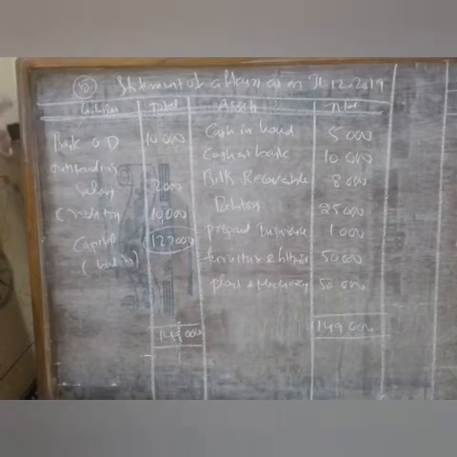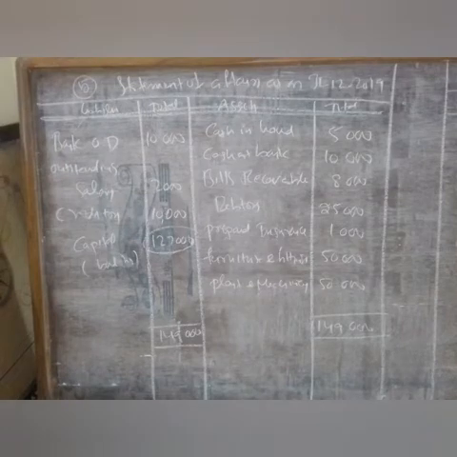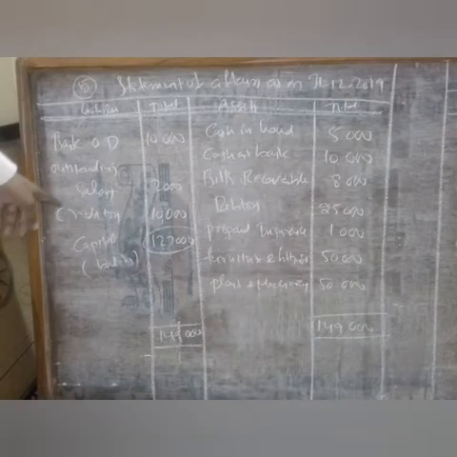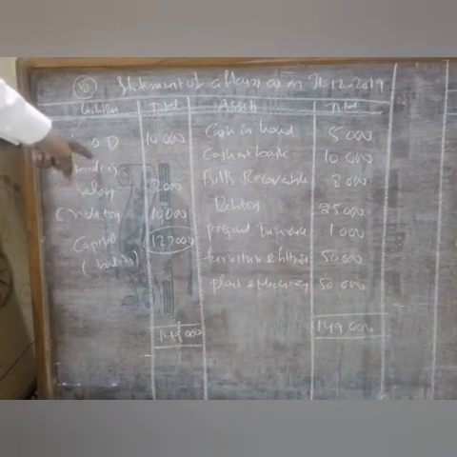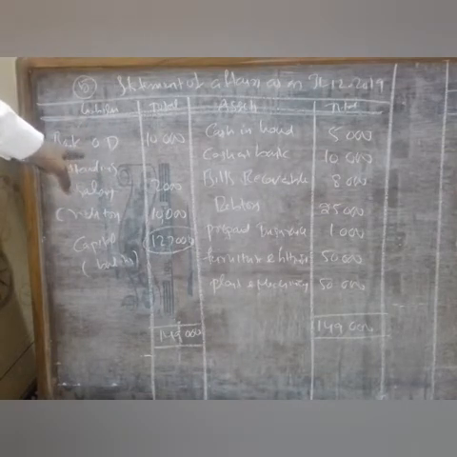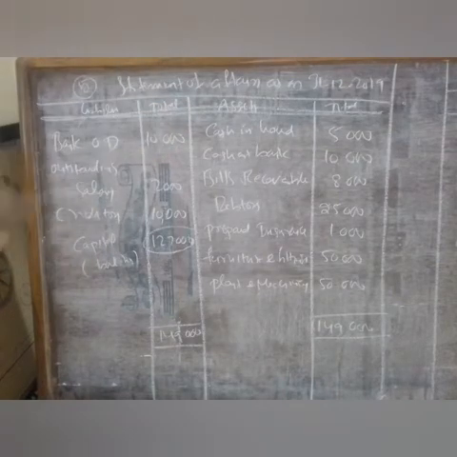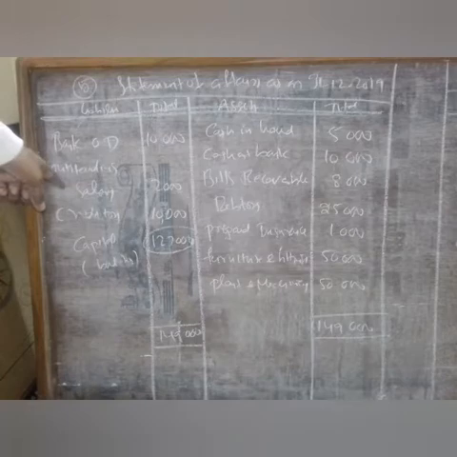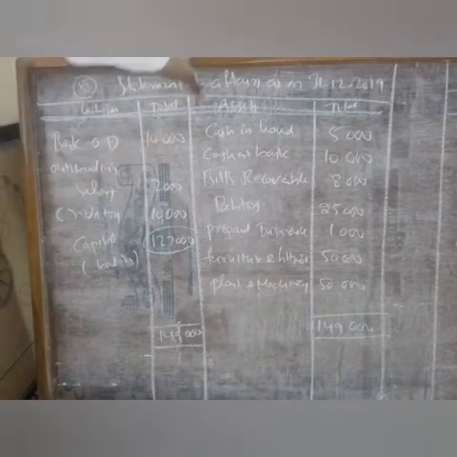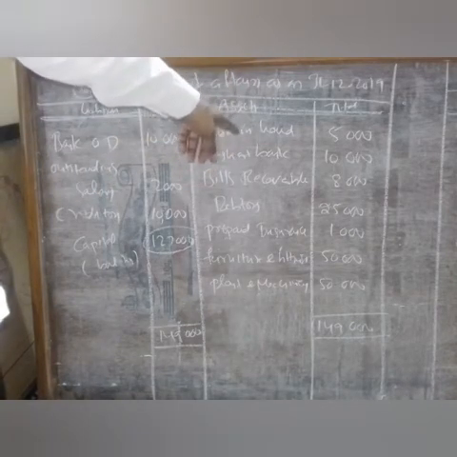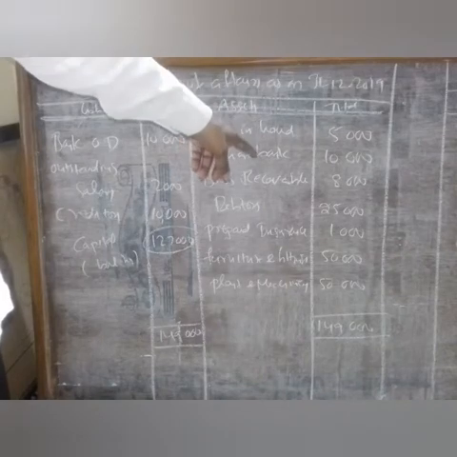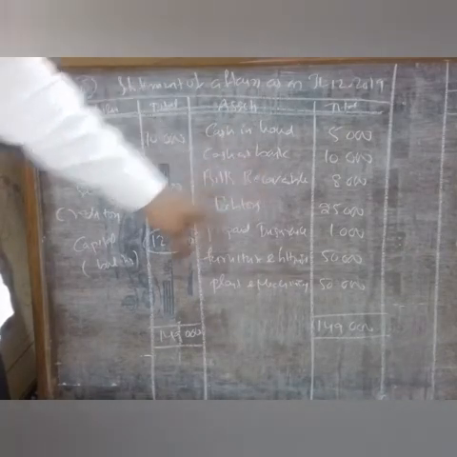Next, outstanding salaries 2,000 is given. Outstanding salaries is also a liability, that we have to write. And the creditors is a liability. So all these liabilities we wrote on the liability side, and all assets we wrote on the asset side. First, to find out the capital, the opening capital, the balancing figure, we have to total the asset side. The total of the asset side comes to 1,49,000.